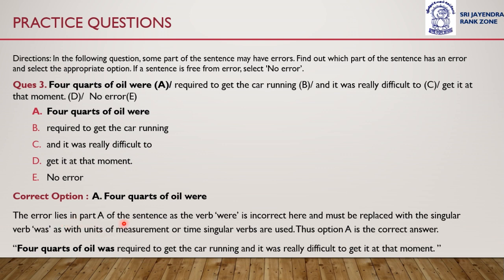So the error lies in part A, and instead of the verb were, we will use a singular verb, that is was. Why? Because was, or a singular verb, is used with units of measurement or time. Okay? With units of measurement or time, singular verbs are used. This is the rule. So instead of were, was should have been used, and therefore option A is the correct answer. There is an error in option A. Instead of were, was should have been used.